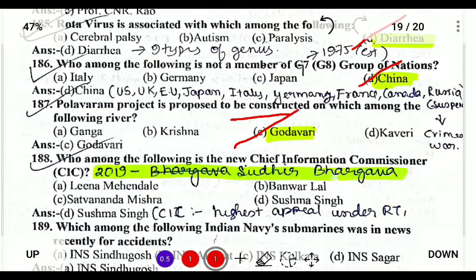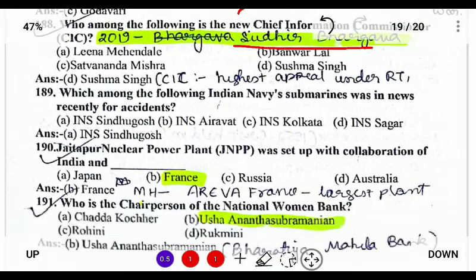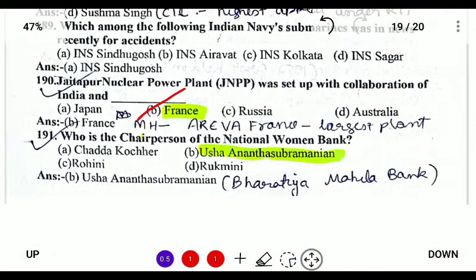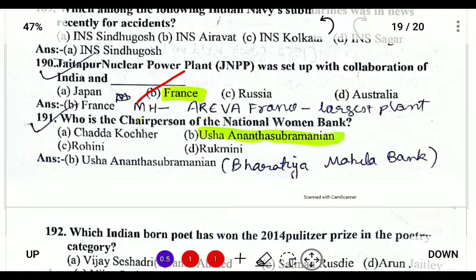So the new Chief Information Commissioner is Sudhir Bhargava. Next, the Jaitapur nuclear power plant is established in collaboration with India and France. So it is located in Maharashtra. Next, who is the chairperson of the National Women Bank? It is Usha Ananthasubramanian.